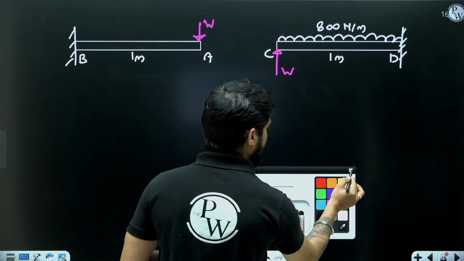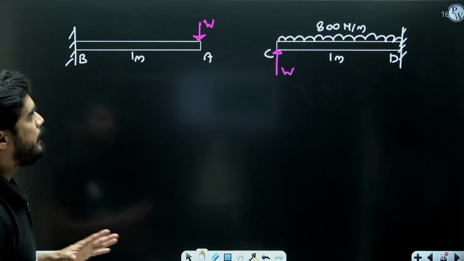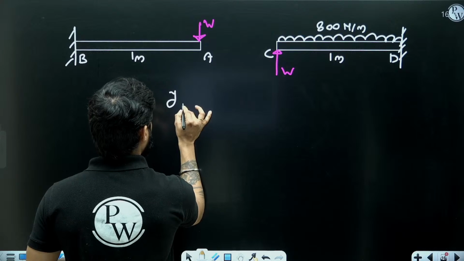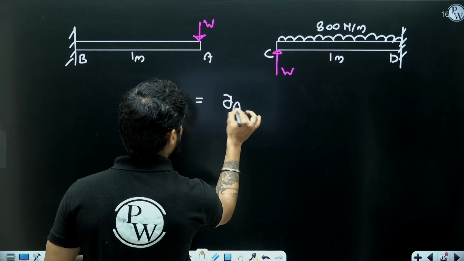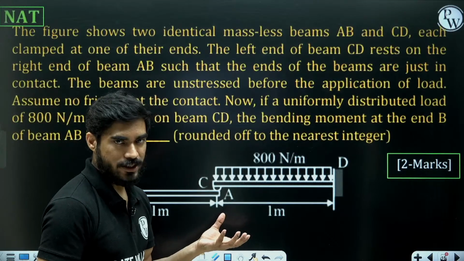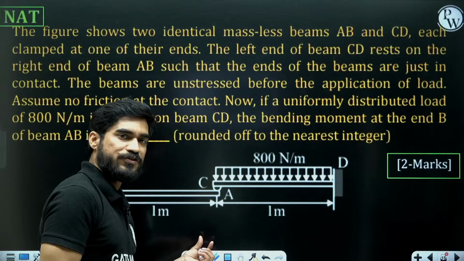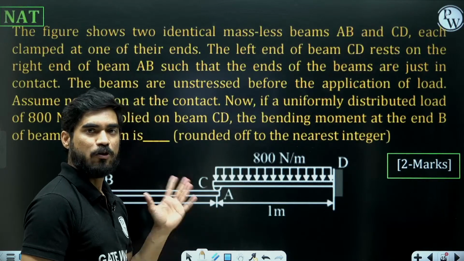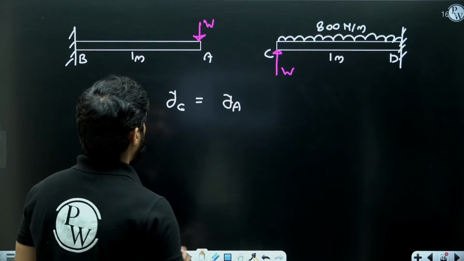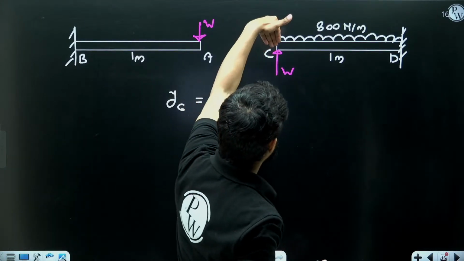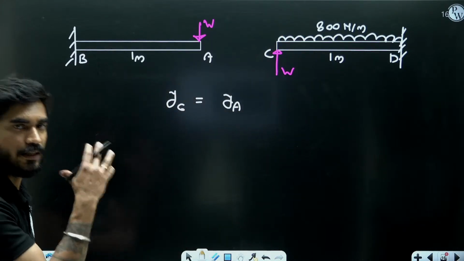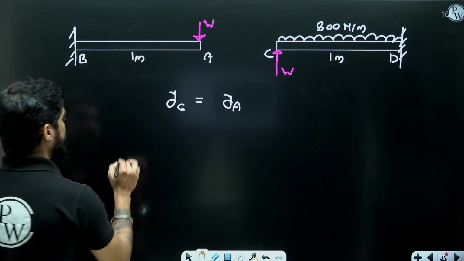By applying the compatibility equation. The deflection at point C should be equal to the deflection at point A. See, C and A are in contact with each other. If A moves down by 1 mm, C will also move down by 1 mm. So the deflection at these 2 points must be same. Now what will be the deflection at point C? Due to 800 Newton per meter, it will have a downward deflection. How much? wL to the power 4 by 8EI.